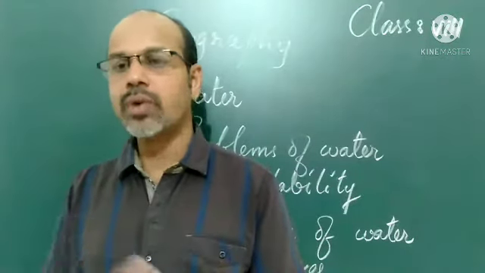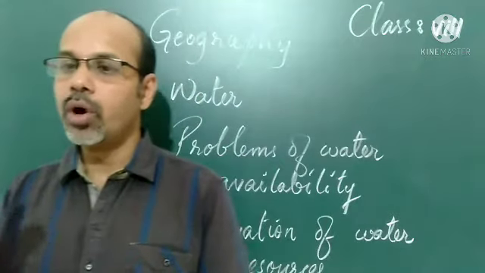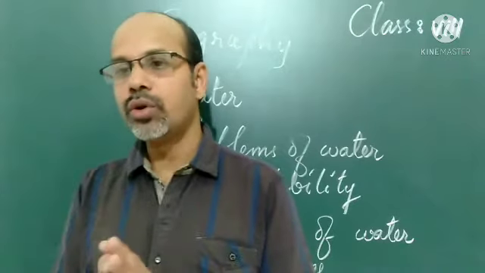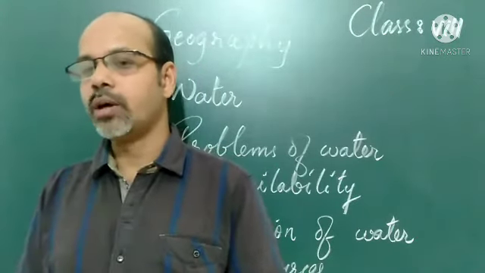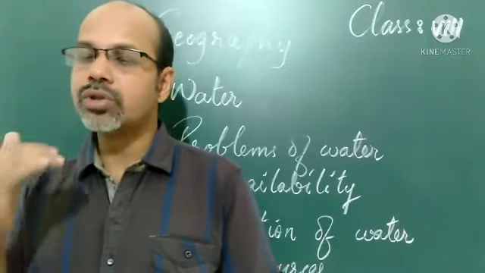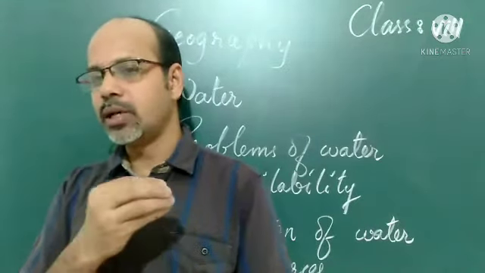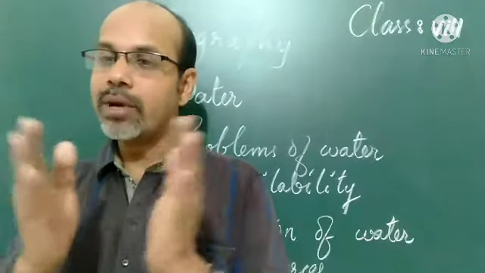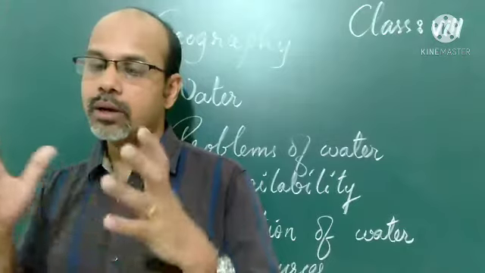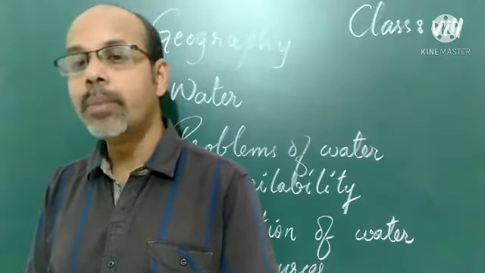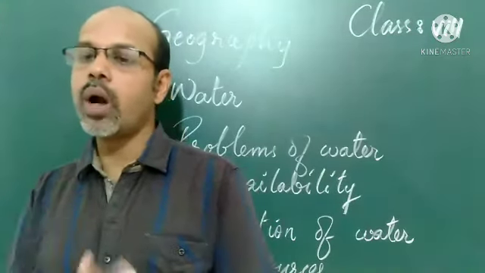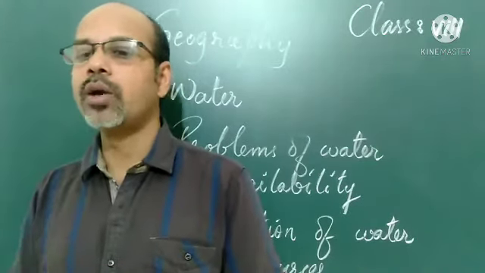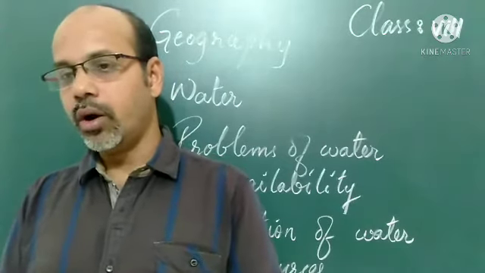Ocean water, we know, is very saline or salty, and not fit for human consumption. We do not use ocean water for consumption. Fresh water is also available, but 71% of the earth is covered by water, while the fresh water quantity is very small, that is about 2.7% of the water on the earth.